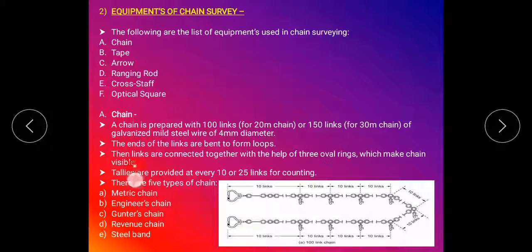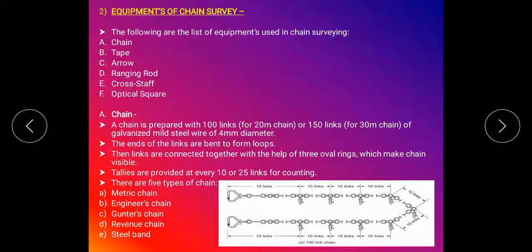Then the links are connected together with the help of 3 oval rings. Each link, 100 in the 20-meter chain and 150 in the 30-meter chain, is connected with 3 oval rings.